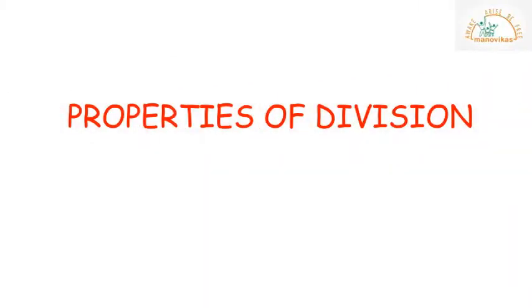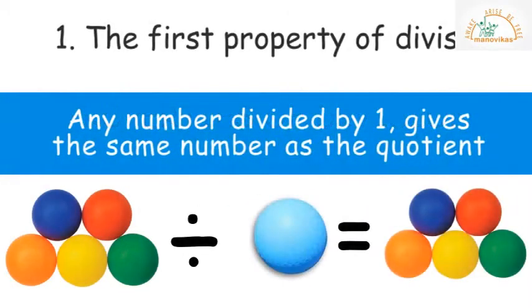Let us learn the properties of division. Let us revise the properties of division. The first property of division states any number divided by 1 gives the same number as the quotient. Here we have 5 balls divided by 1 ball, which is equal to 5.